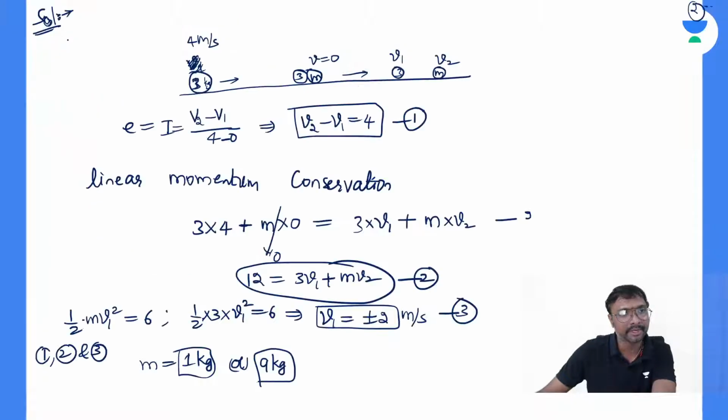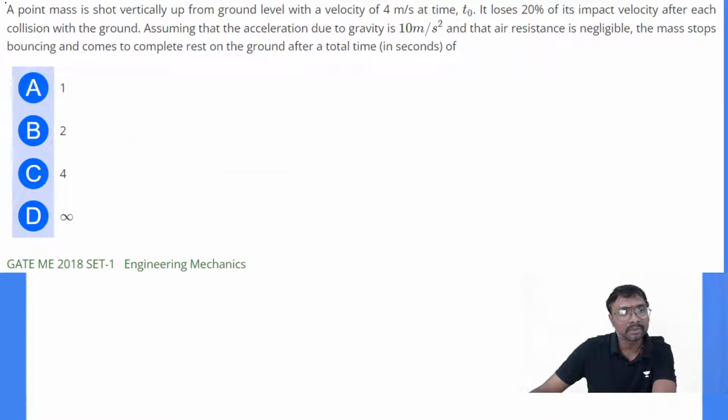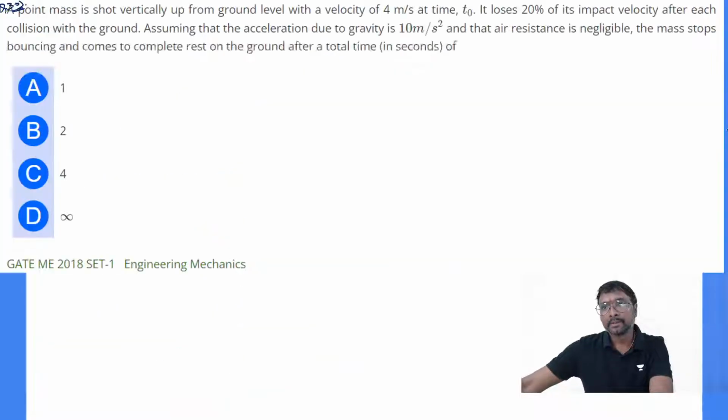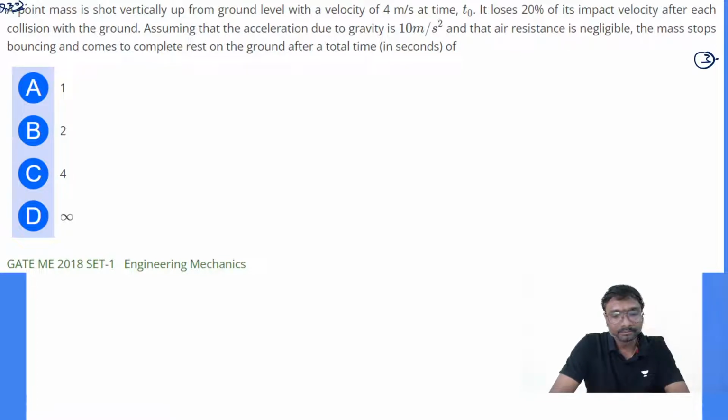This is your question number 29, right? Now this is your question number 30. This is the second one, and this is your third one, right? So solve these, all of you. Solve this question, anyone?